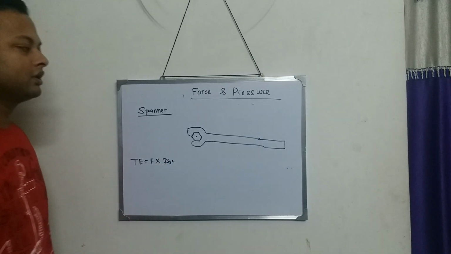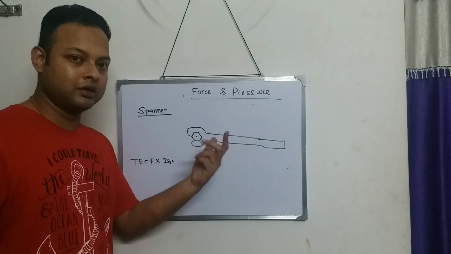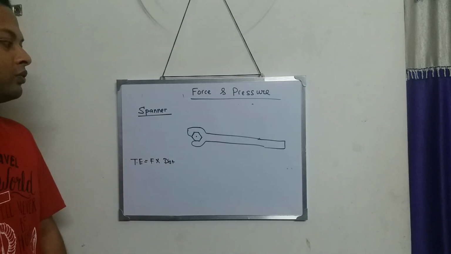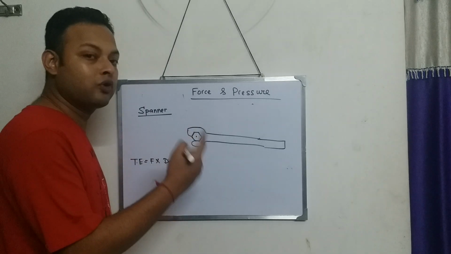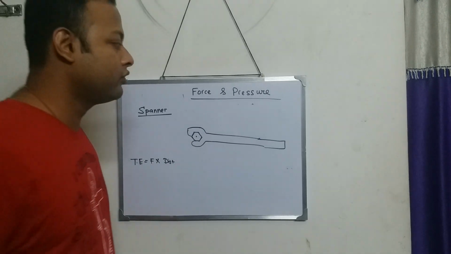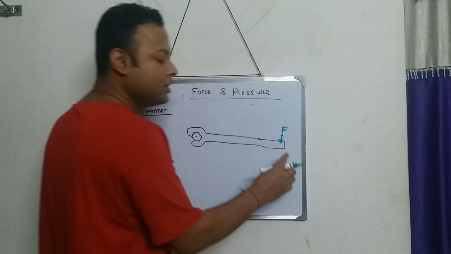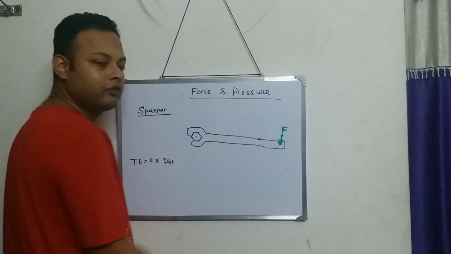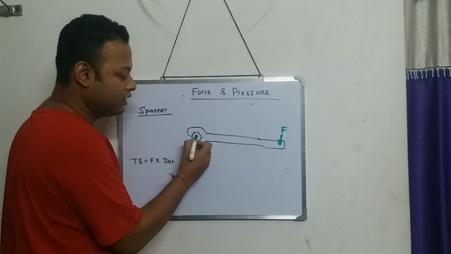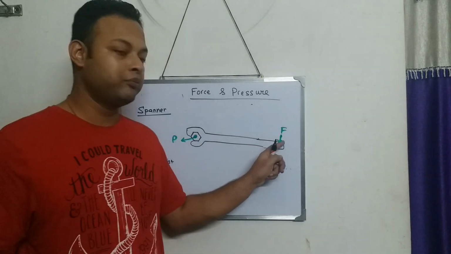Force into perpendicular distance. As I've written previously, turning effect is equal to force into the perpendicular distance between the point of application of force and the pivoted point. So where is the point of application of force? This is where I apply the force. And where is the pivoted point? This is the pivoted point, and this is the point of application of force.